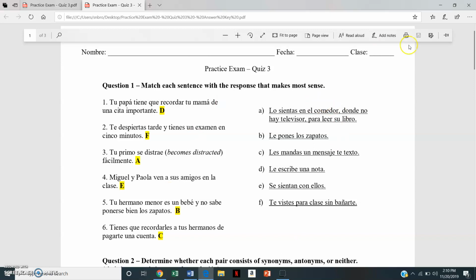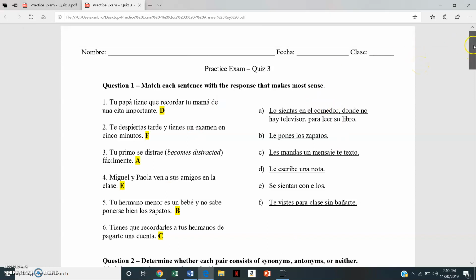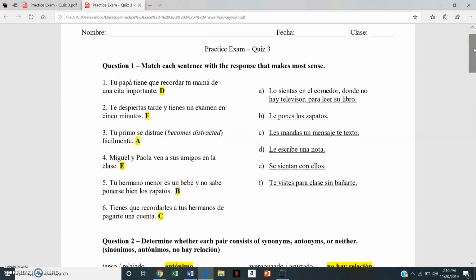So this one is the answer sheet. You do have access to this on Blackboard through course content. These are going to be very similar to what you're going to see on the exam. So I put here the correct answers, highlighted them in yellow, and I bolded them. What you should be looking through here is for these, the direct object and indirect object pronouns. That's what it is wanting you to understand.